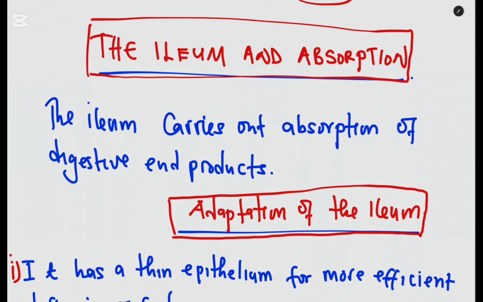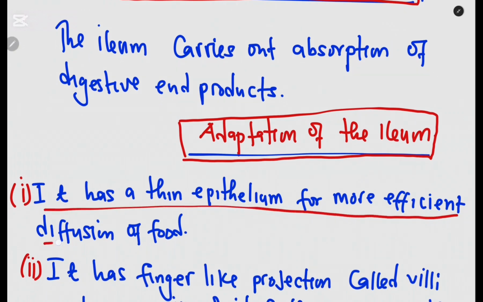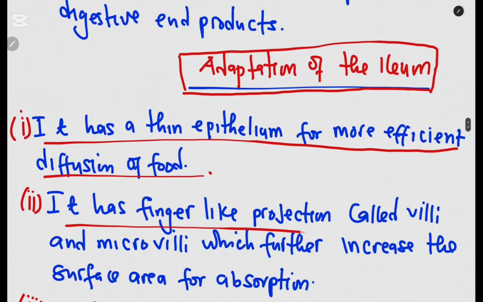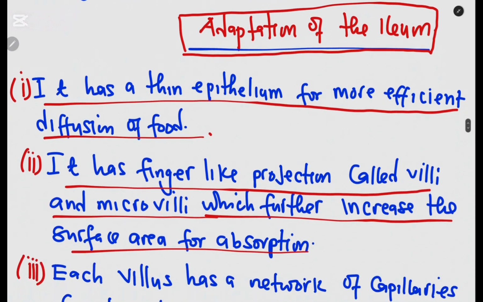Now, what are the adaptations or special features that the ileum has that enable it to perform the function of absorption? One is that it has thin epithelium for more efficient diffusion of food. It has finger-like projections called villi and microvilli, which further increase the surface area for absorption.